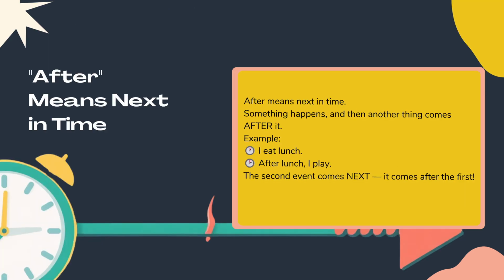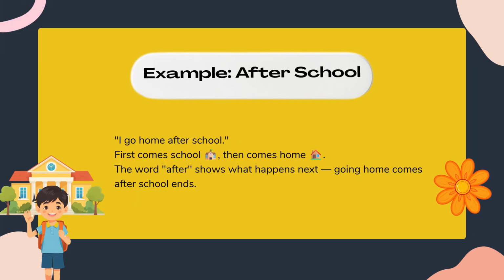After means next in time. It tells that one thing happens following another thing. It helps to show what comes later. For example, I go home after school. This means first school happens, then going home happens. After shows the order of time.